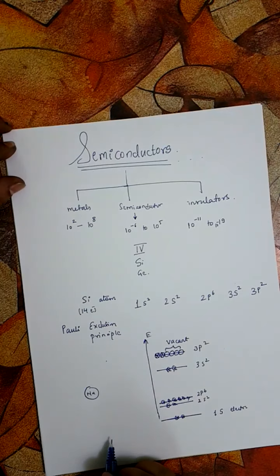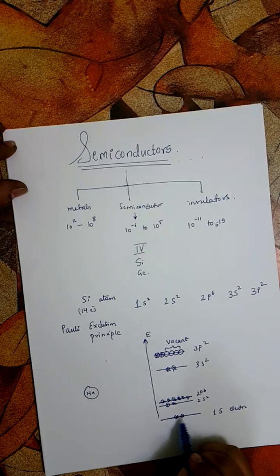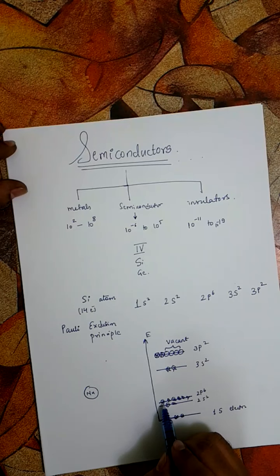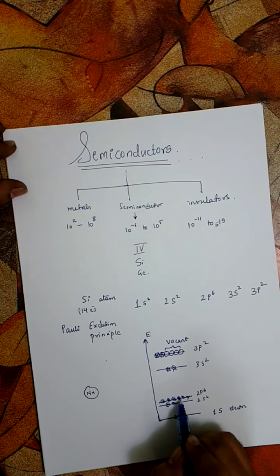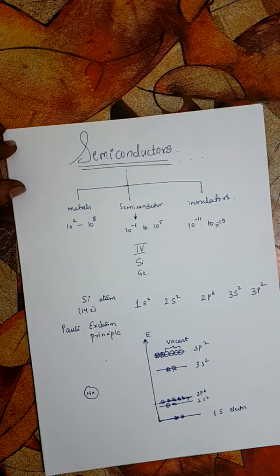So we are talking here about a single silicon atom. What we have done here is that for these 2 electrons in the 1s, we have given the same energy. If you see this 2p, there are 6 electrons, and to all of these 6 electrons we have given exactly the same energy. But actually that's not the case.